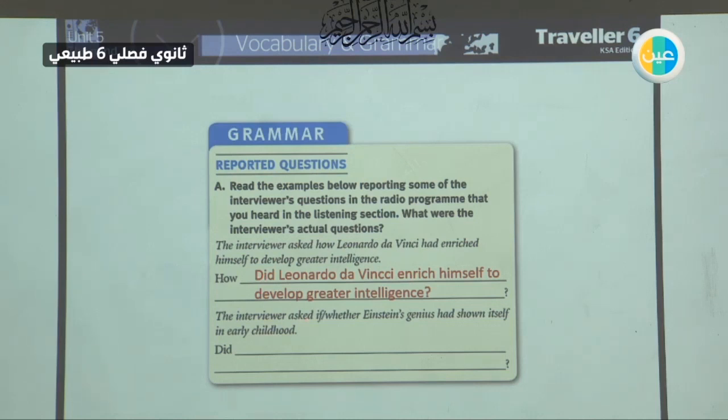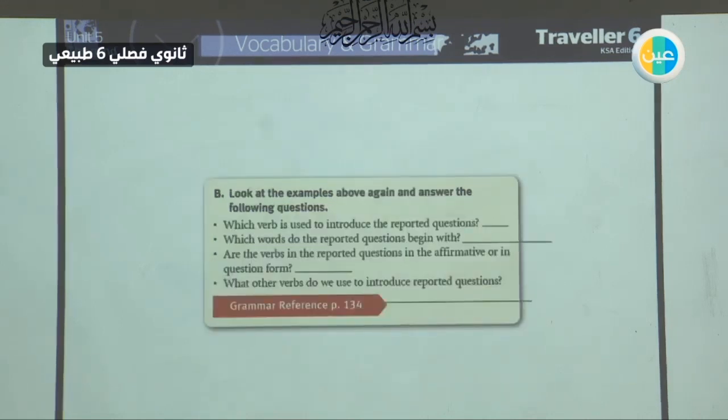The interviewer asked if or whether, this is a yes-no question, Einstein's genius had shown itself in early childhood. So, yes-no question, no WH question word. So, did Einstein's genius show itself in early childhood? So, we don't have a WH question word. Okay, so let's try to answer these questions.